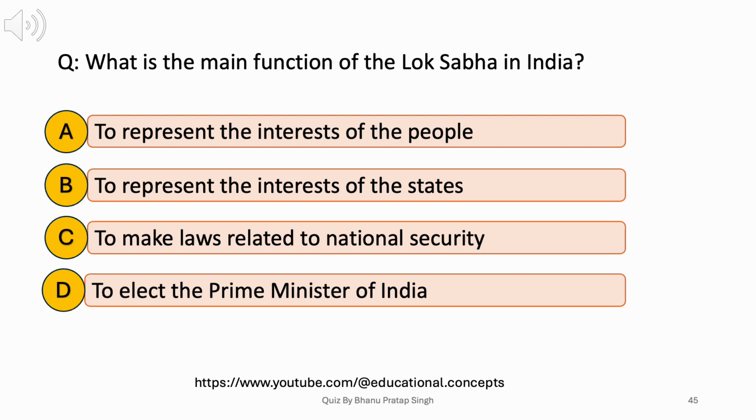What is the main function of the Lok Sabha in India? A. To represent the interests of the people. B. To represent the interests of the states. C. To make laws related to national security. D. To elect the Prime Minister of India. Answer: A. To represent the interests of the people.